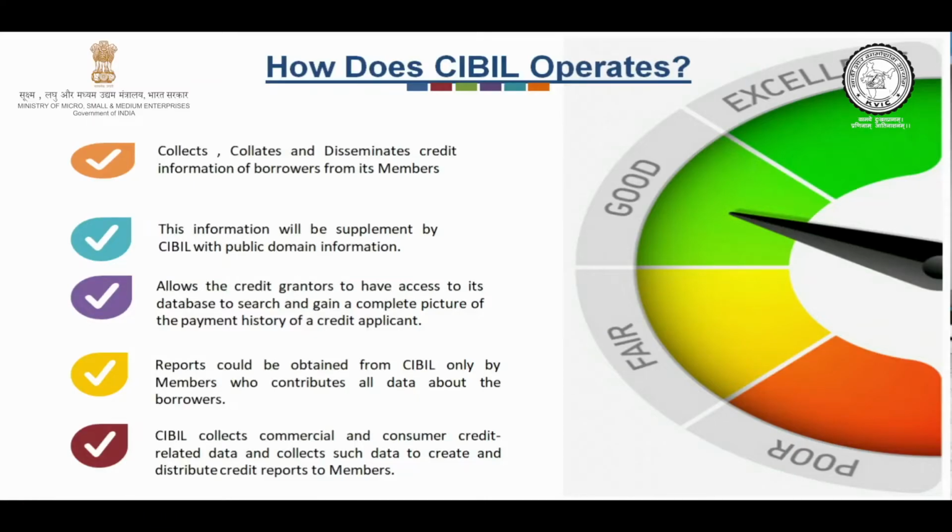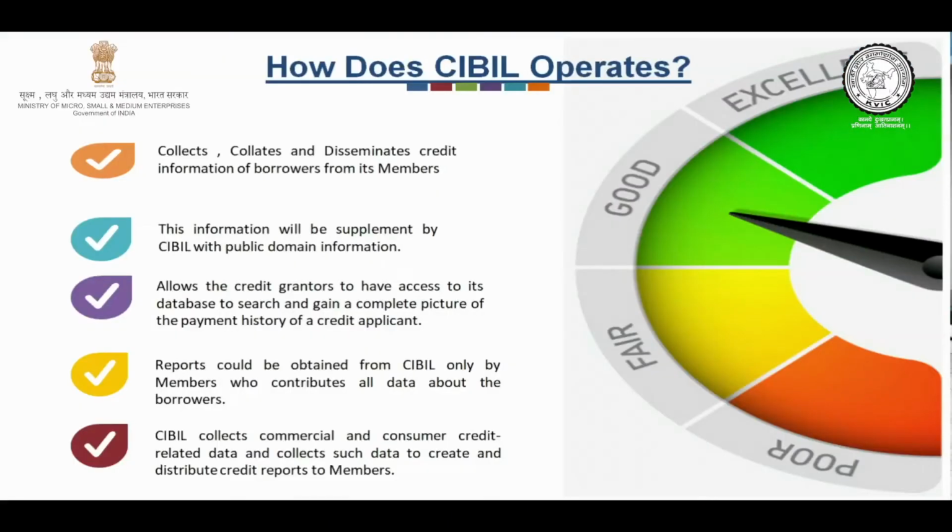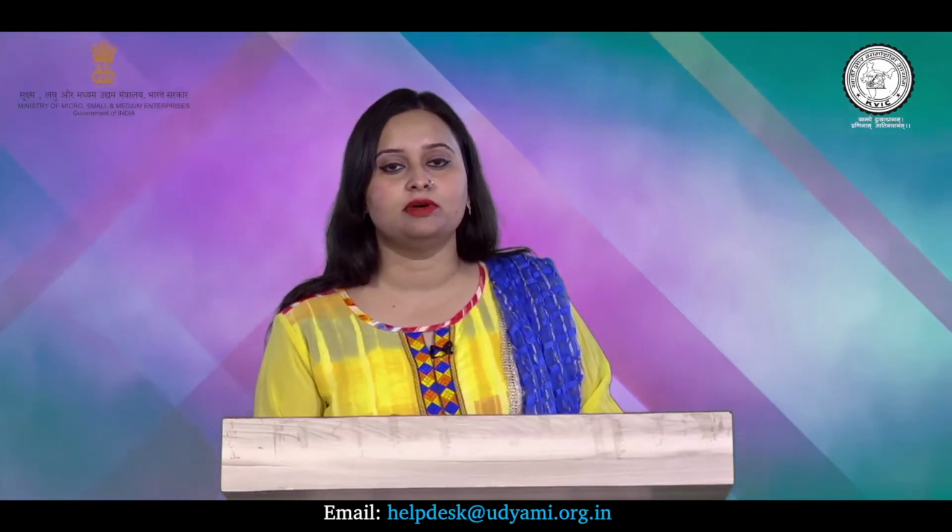The next step involved is that reports can be obtained from CIBIL only by members who contribute the data about the borrowers. That means it is not openly available to the public; only the closed group members have access to this data, and they can use it to get a complete picture of the background of the borrower, whether he is to be depended on or whether a loan can be extended to him or not. And lastly, CIBIL collects commercial and consumer credit related data to create and distribute credit reports to the members.